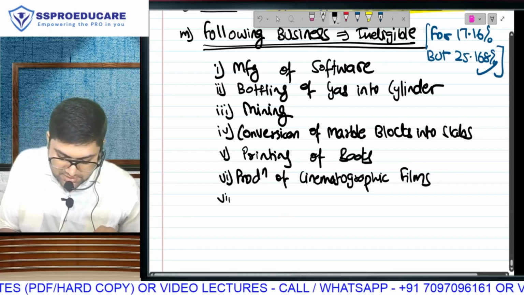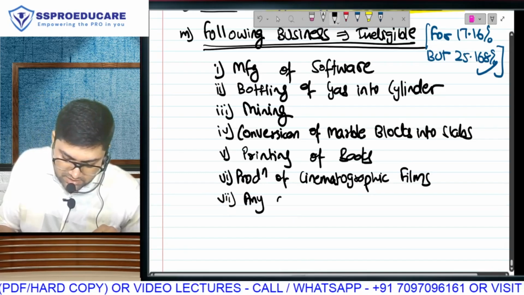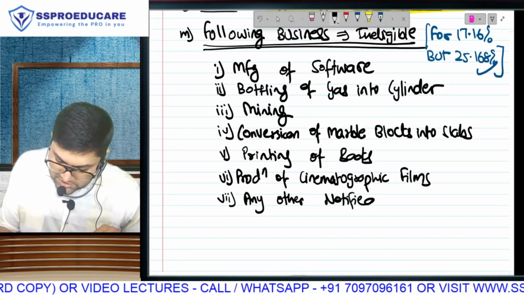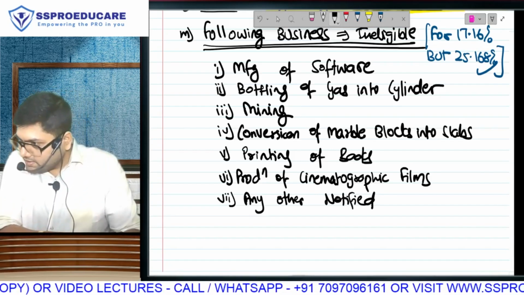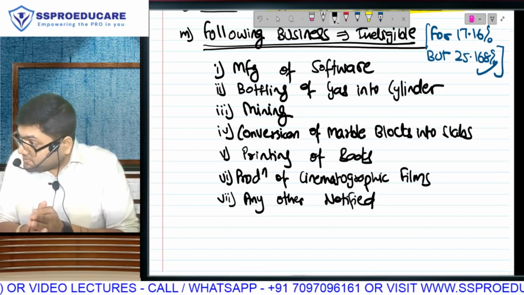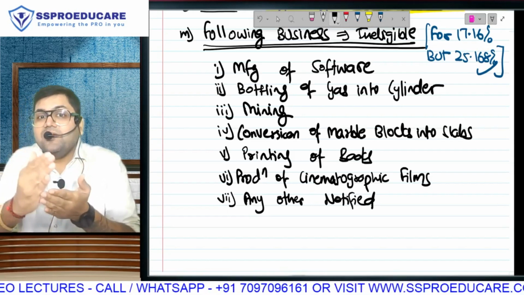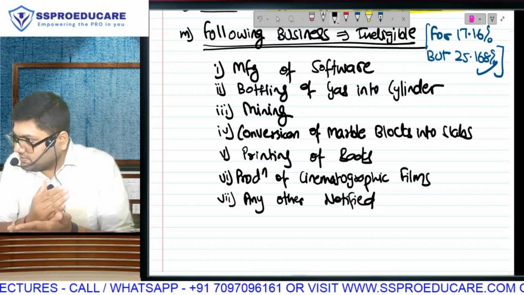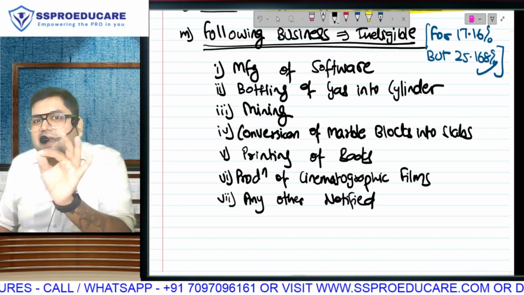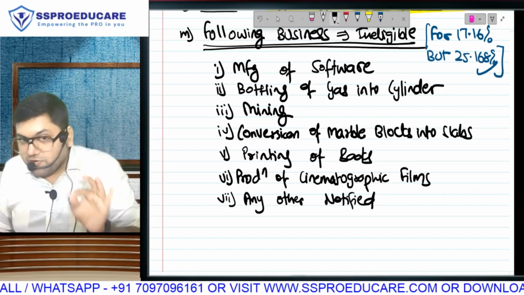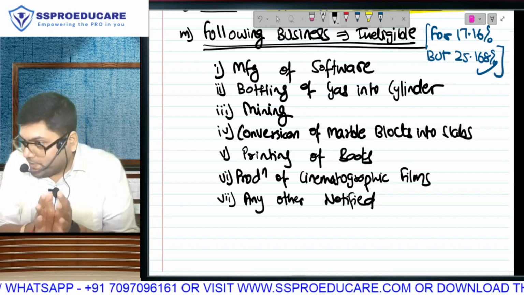And last, they say any other notified, because what is the meaning of this point? Any other notified? Not just this chapter, but this point will also come in many chapters. Whenever they don't want to make an exhaustive list, they want to keep one last point as etc., a general point. So they will always keep the definition open.